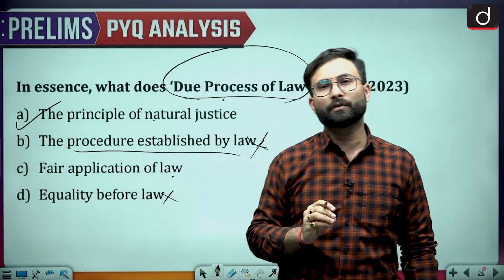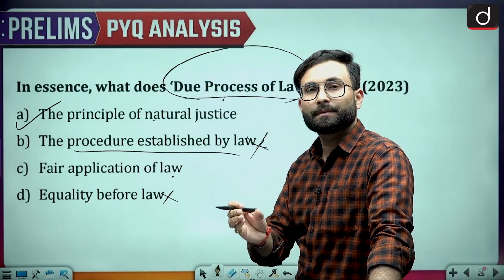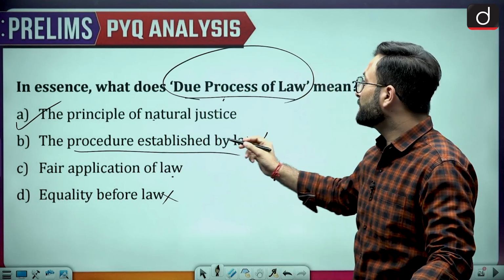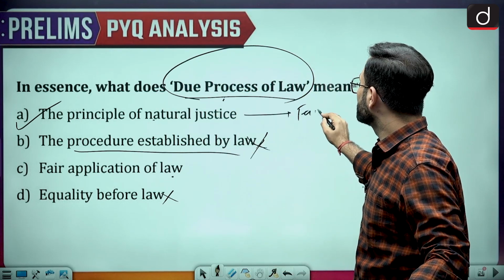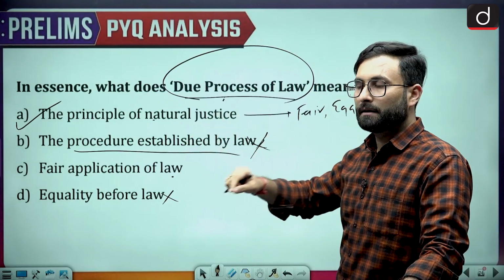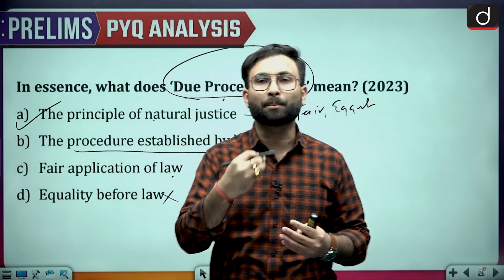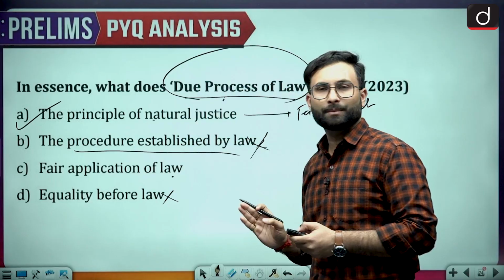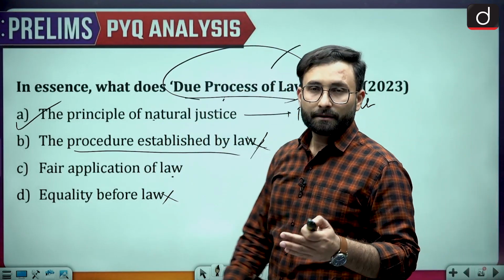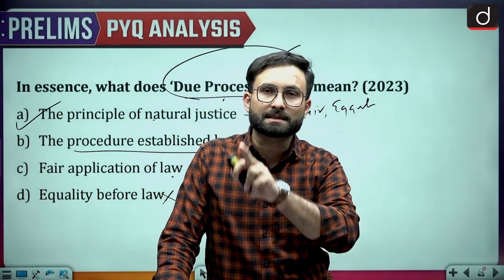And what they are saying over here is that principle of natural justice means that there are certain principles which cannot be denied when you are talking about justice. Okay, so that is about the principle of fairness, equity, equality, all these things are there. And when we are talking about the chance to give a proper hearing, all these things are there in the principle of natural justice. Now when we talk about the due process of law, what they are saying is that a process has been followed. Okay, and they will also check the rationality of the process.